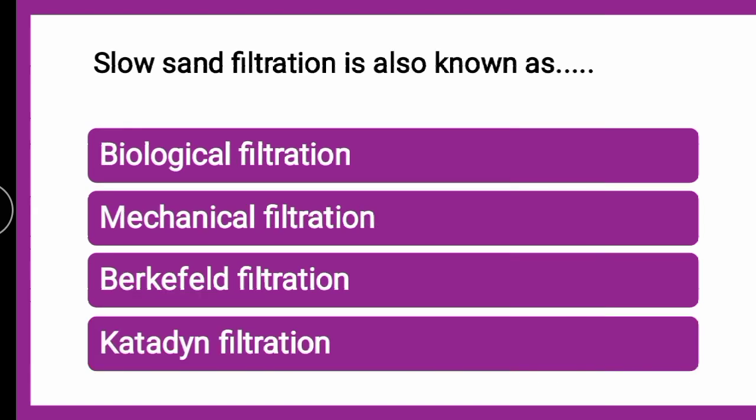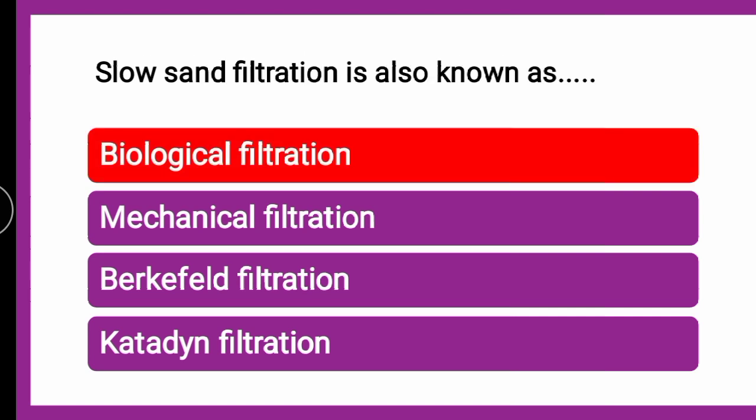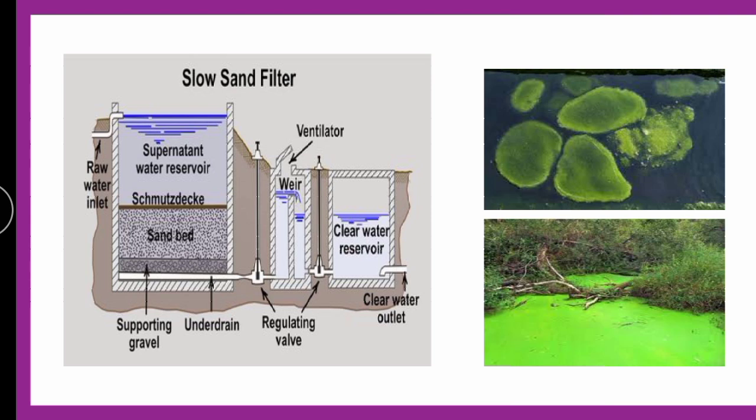Next question is, slow sand filtration is also known as dash. Whether it is known as biological filtration, mechanical filtration, Berkefeld filtration, or Katadyn filtration. The correct answer is biological filtration. Why biological filtration? Because as you can see here, this is the slow sand filter. In slow sand filtration, there is a formation of a biological layer, as you can see in the image, that is a smooth deck, which is known by various names.